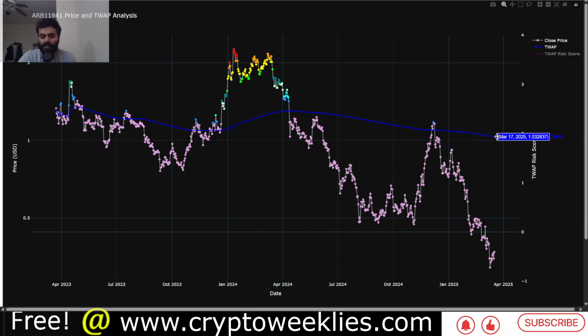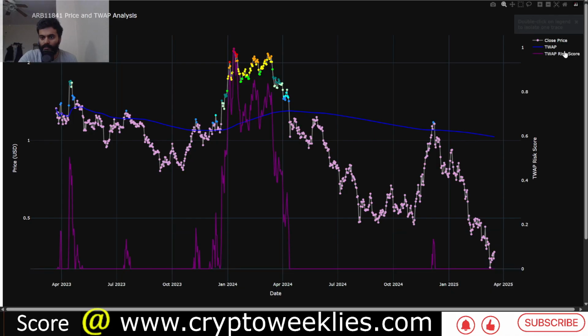So if the hypothesis is that in the upcoming bull run ARB goes close to the time weighted average price, and the time weighted average price meets at that point in time somewhere at around close to that dollar level, this is the price on this side of the y-axis. This is the time weighted average price based risk score.